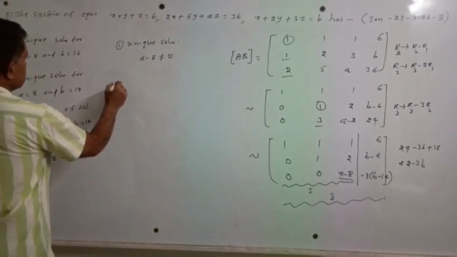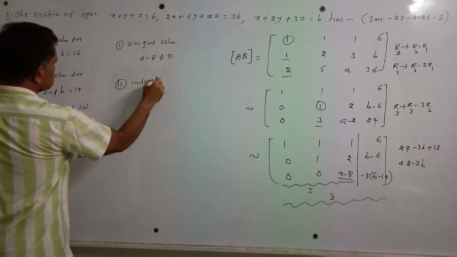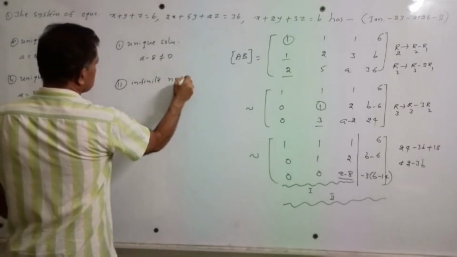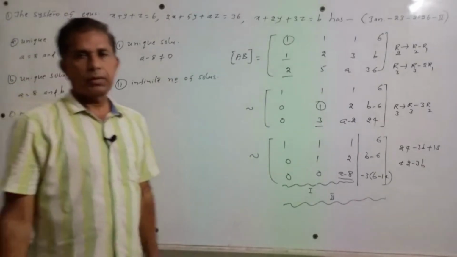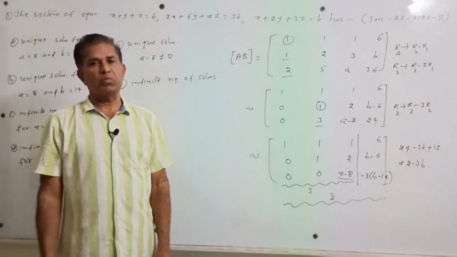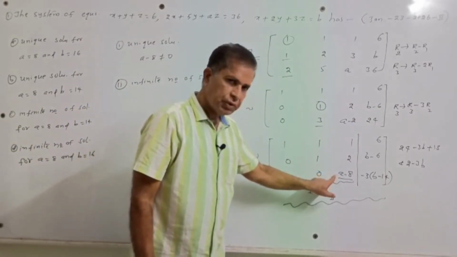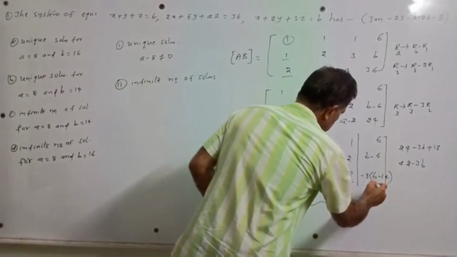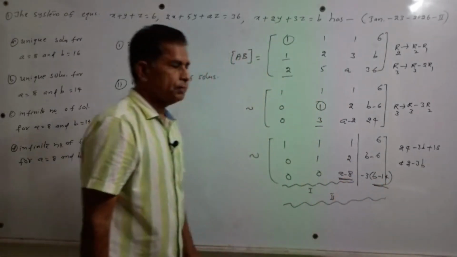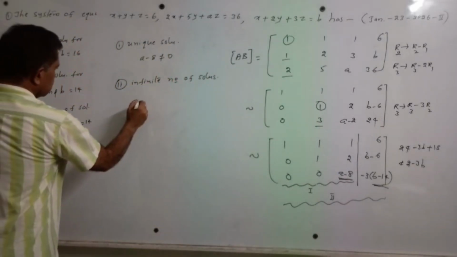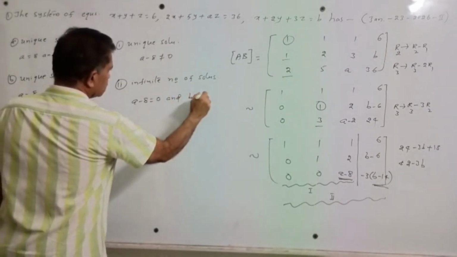Now let us go to the second case. Infinite number of solutions. Then what is the condition for infinite number of solutions? This element a minus 8 must be 0 and also the element b minus 14 must be 0. These two elements must be zeros. I can say a minus 8 is equal to 0 and b minus 14 is equal to 0.